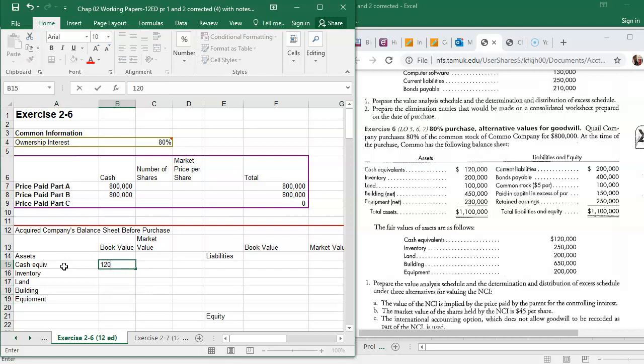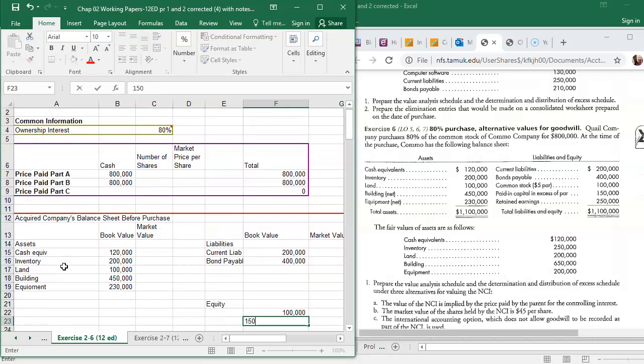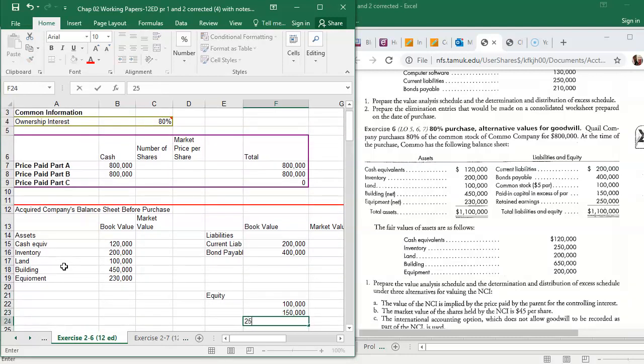Cash equivalents are 120. The inventory is 200. The land is 100. The buildings are 450. The equipment is 230. And we have current liabilities of 200. A bond payable of 400. Equity is 100, 150, and 250.